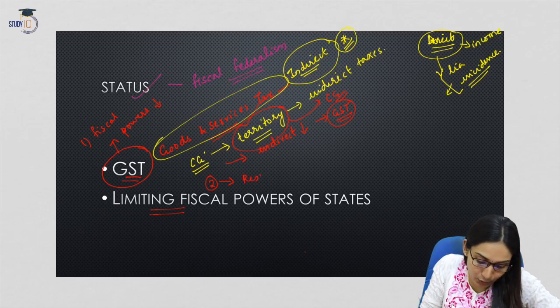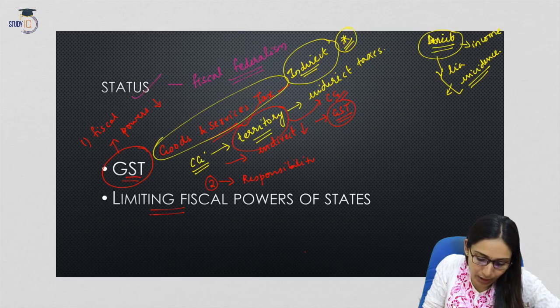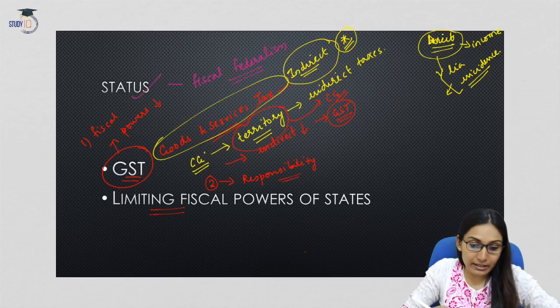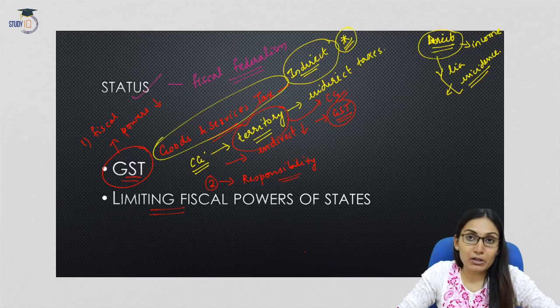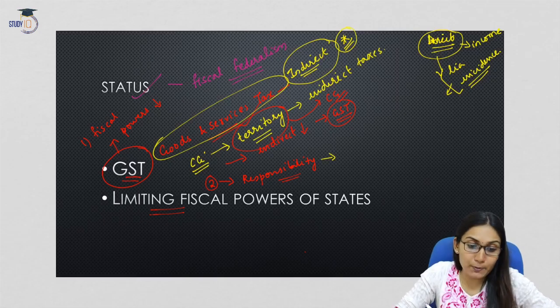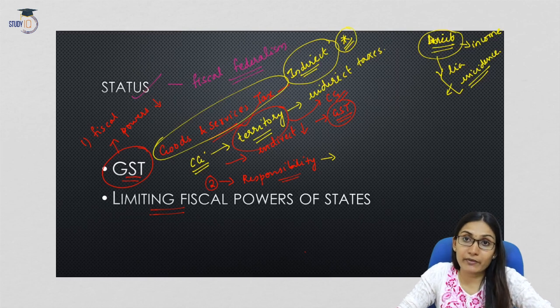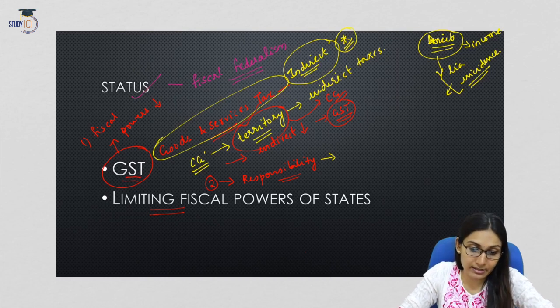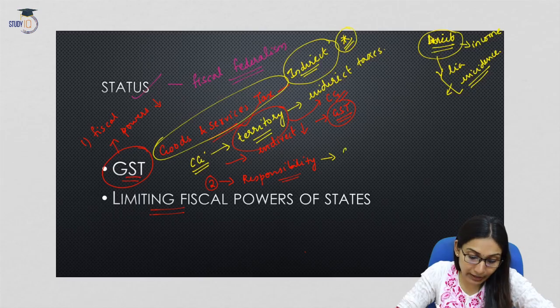Now, what is the responsibility of a state government? You know that the state governments are also elected by the voters. So the public elects the state government as well. The primary responsibility of an elected government, whether state or central, is efficient governance as well as accountability to the voters.